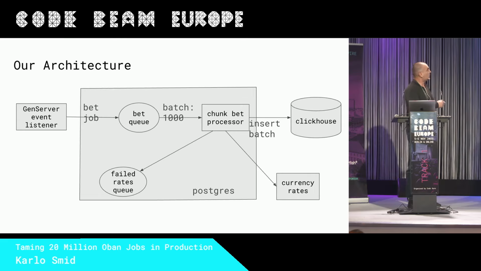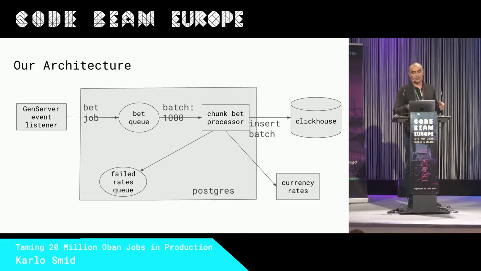So this is the architecture where we implemented Oban. We have a simple GenServer event listener with some framework. We got a bad event, let's say this event is bad. Then we create a bad job and store it in the bad queue. So the first architectural decision is that we have a separate worker queue for each event.